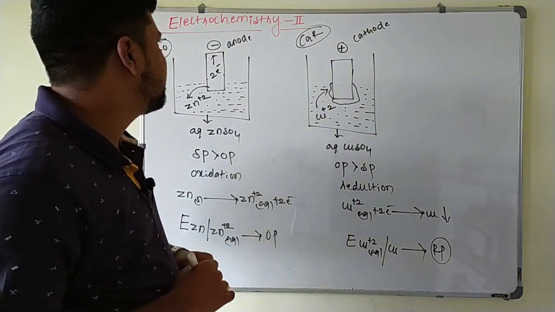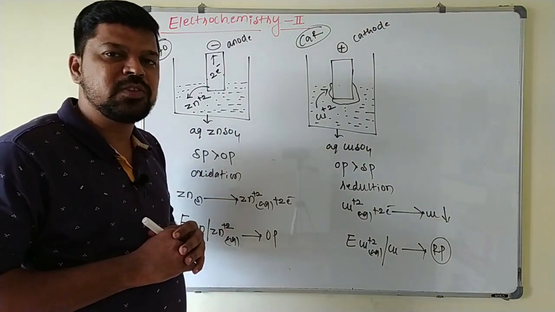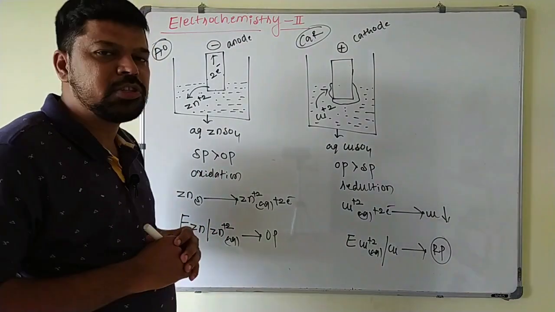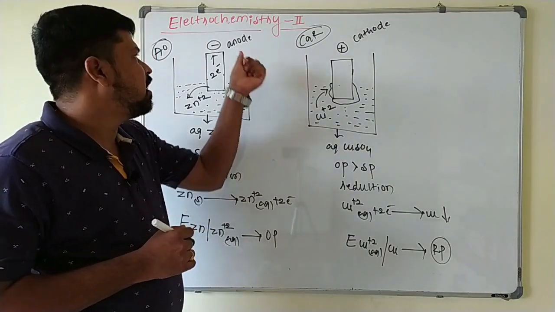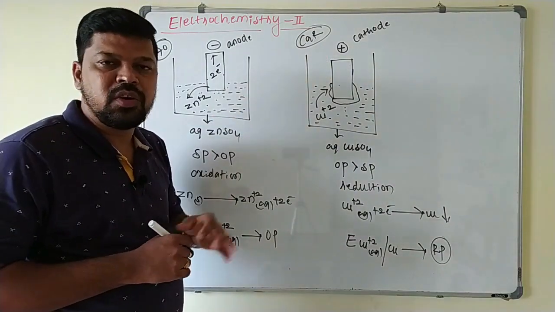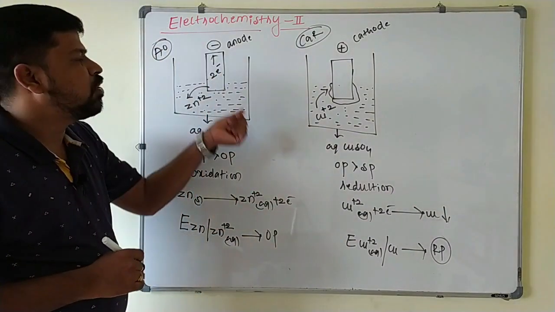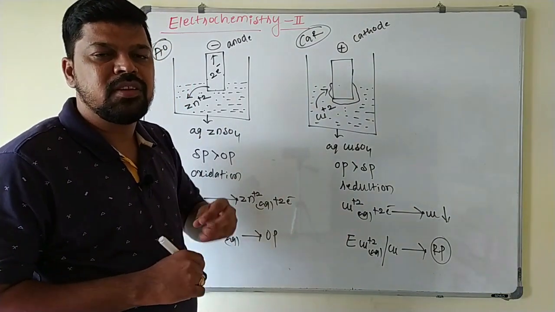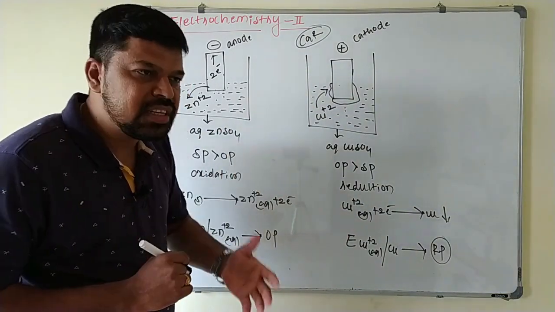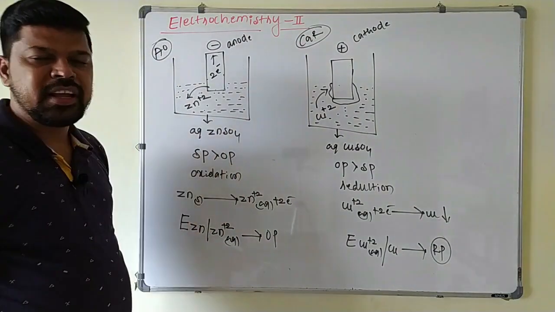So already we have discussed that whenever a conducting rod is kept in an electrolytic solution of its own ion, it acquires a positive or negative charge with respect to the solution, and that potential developed at the electrode is called the electrode potential. Whether it gets a negative or positive charge depends on the tendency of the metal atoms to lose or gain electrons, which is expressed in terms of solution pressure and osmotic pressure.